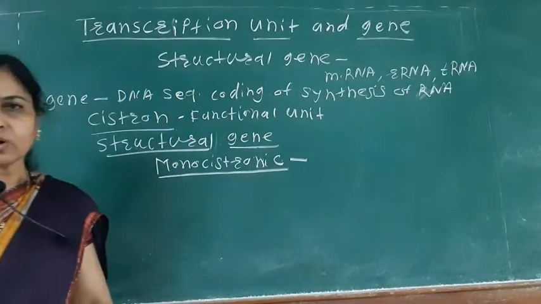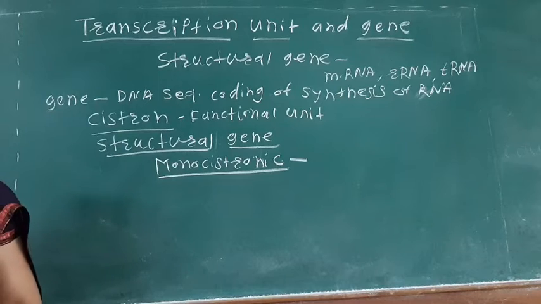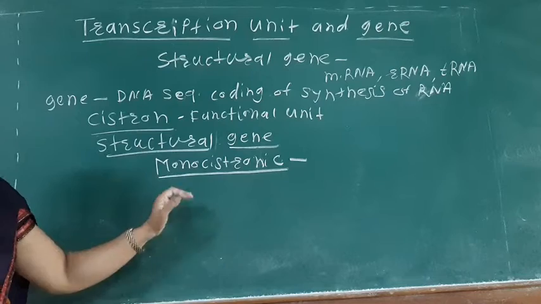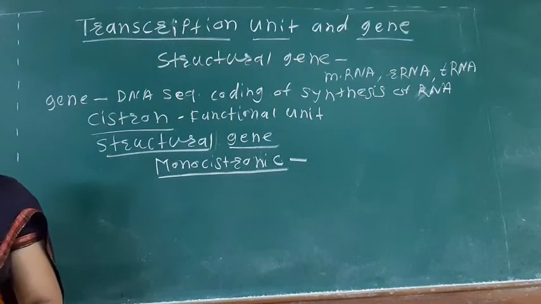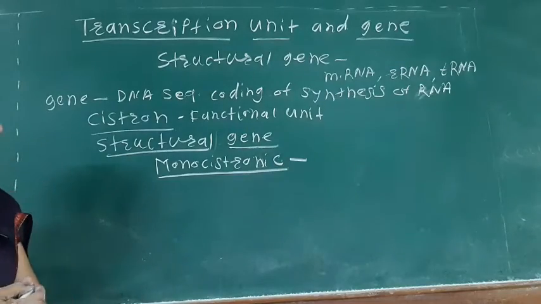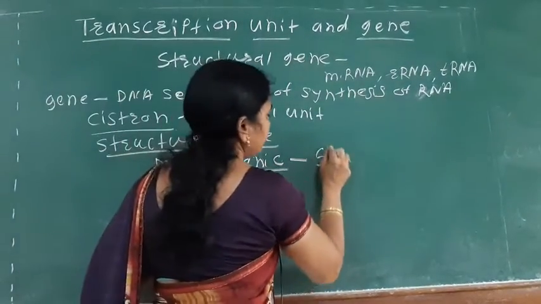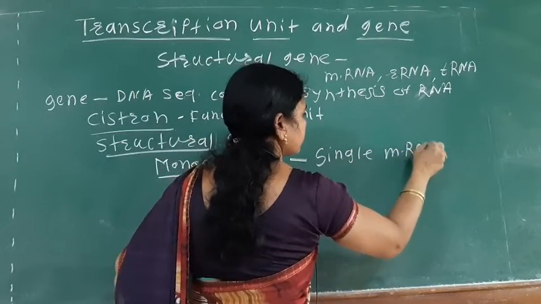This monocistronic gene is mainly responsible for the synthesis of a single mRNA. From this monocistronic gene, one single mRNA is produced.